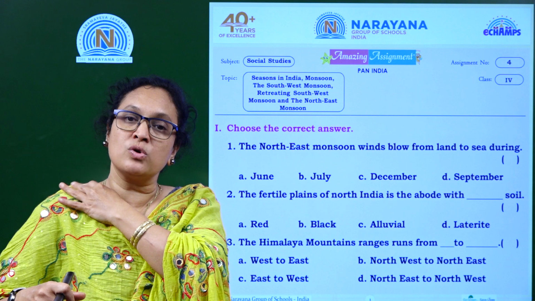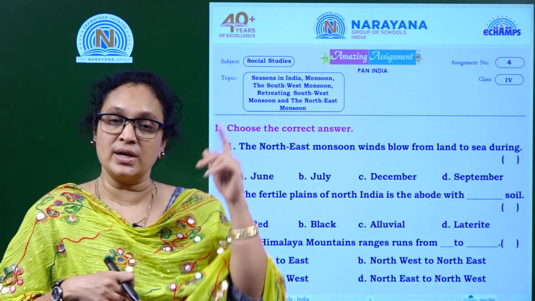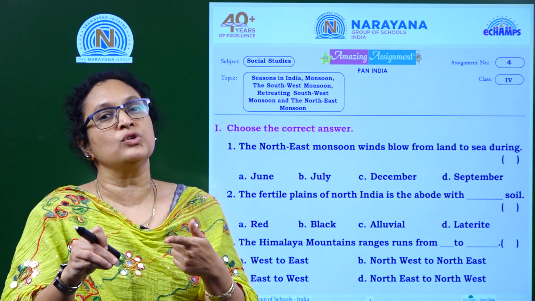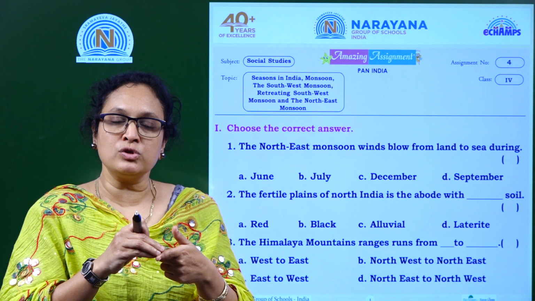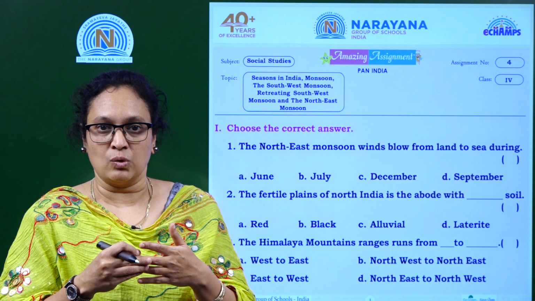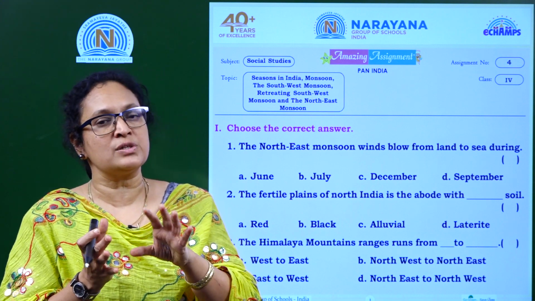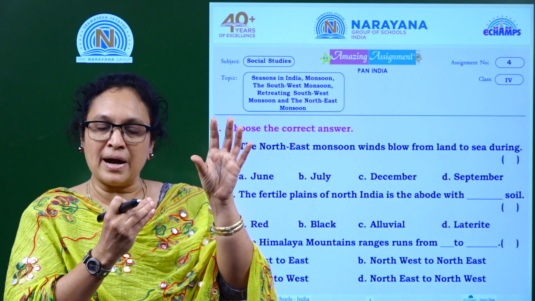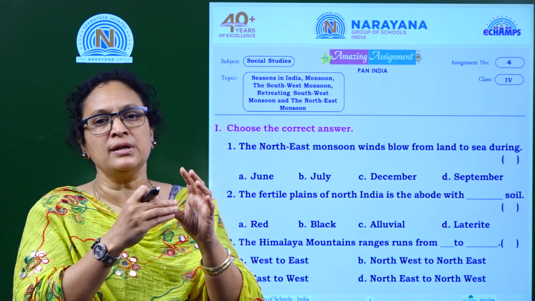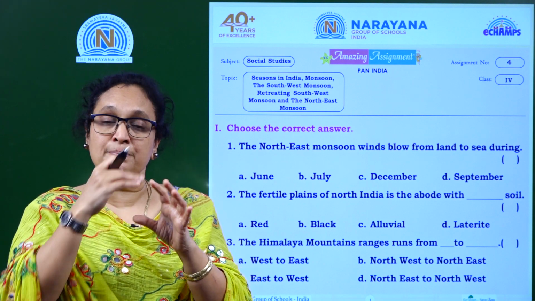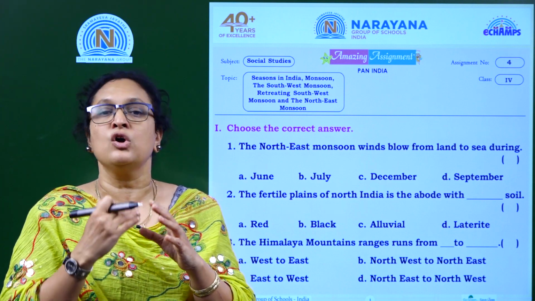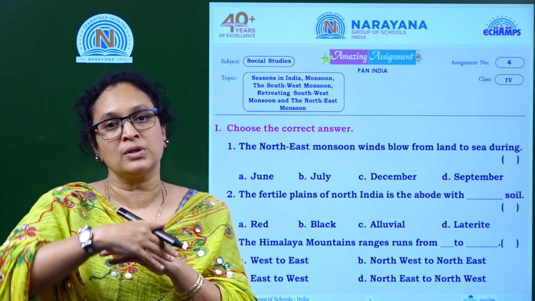In southwest monsoon, the wind starts in the month of June, whereas in retreating monsoon, the wind starts from September and ends in January. But retreating monsoon and northeast monsoon, the wind starts in the month of December to January. Actually, retreating and northeast monsoon both are the same; only in some parts of the region rain falls in the months of September, October and November, and in some parts it falls only in January. But the period starts from September to January. This is the period for retreating monsoon and northeast monsoon. Retreating and northeast monsoon both are the same.